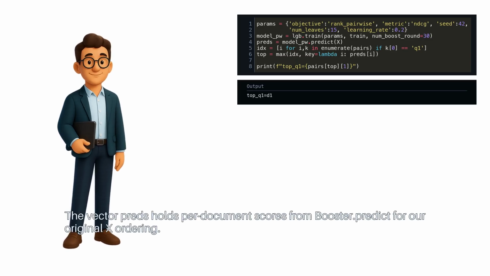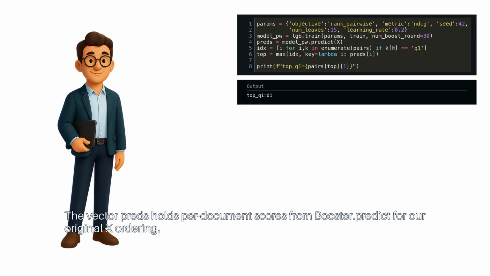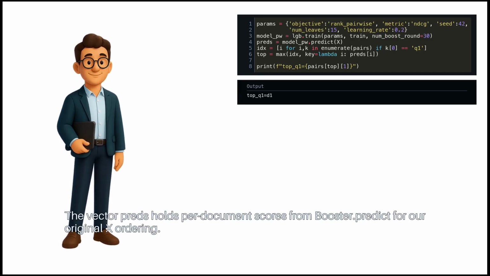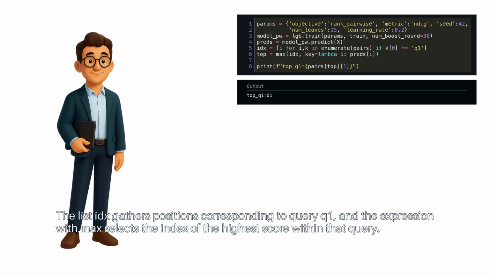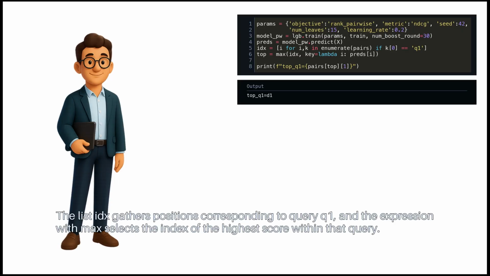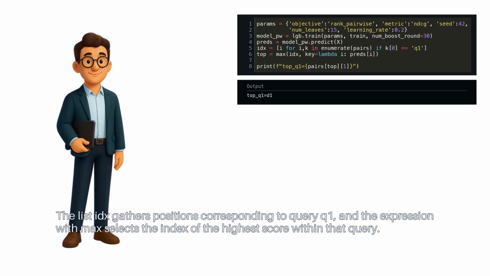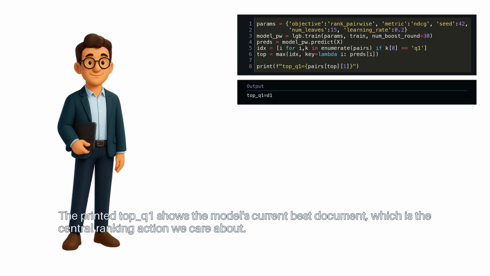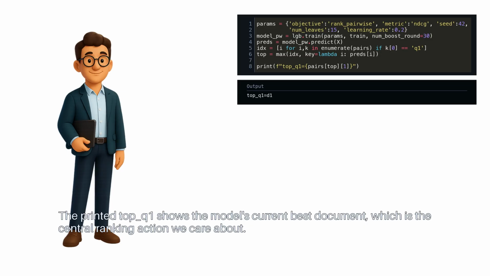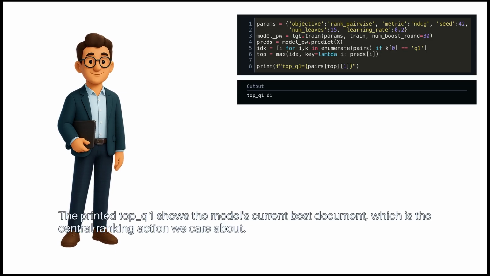The vector preds holds per document scores from booster.predict for our original X ordering. The list idx gathers positions corresponding to query Q1, and the expression with max selects the index of the highest score within that query. The printed top Q1 shows the model's current best document, which is the central ranking action we care about.